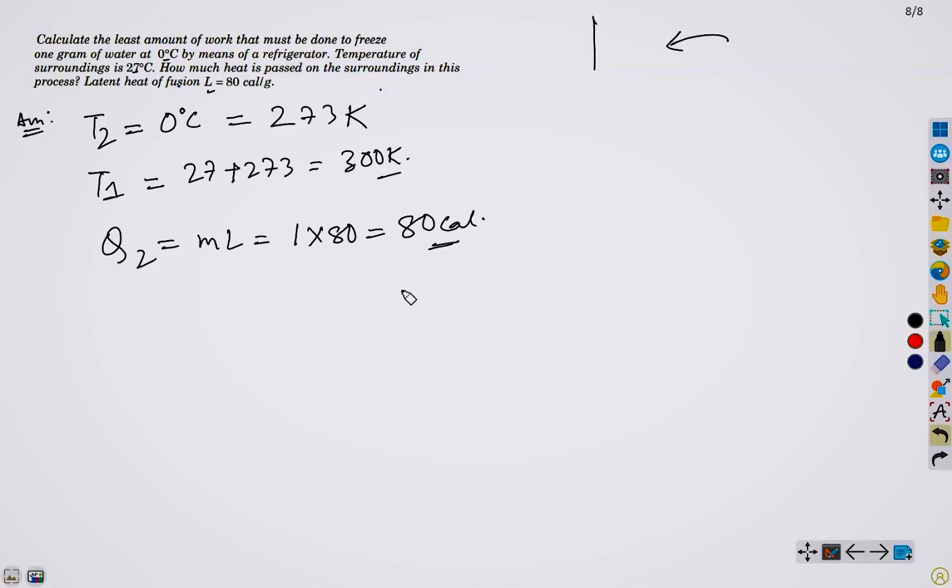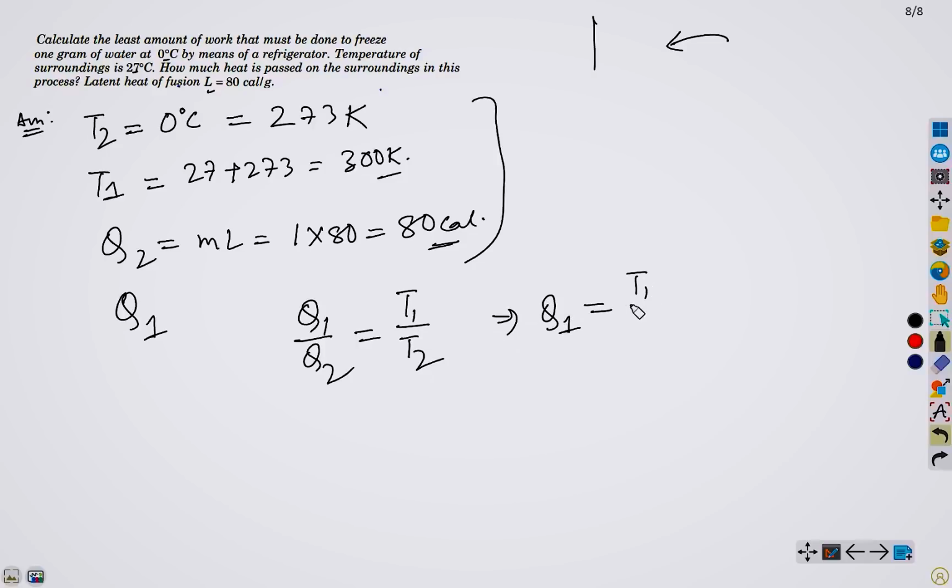Do you have any doubts here? Till now everything is fine, okay? So now what we have to determine is Q1. It is also pretty simple, isn't it? We will apply the same formula. Q1 by Q2 equals T1 by T2. If we simplify, Q1 equals T1 by T2 times Q2.